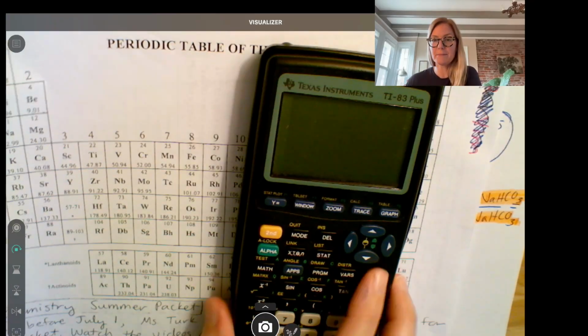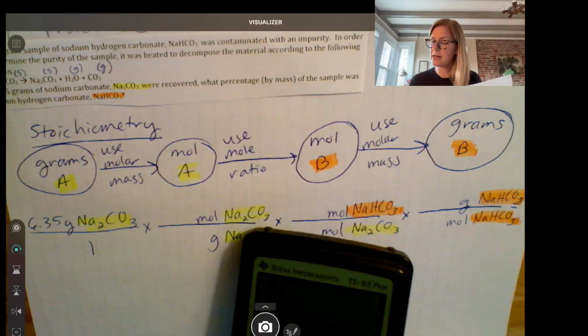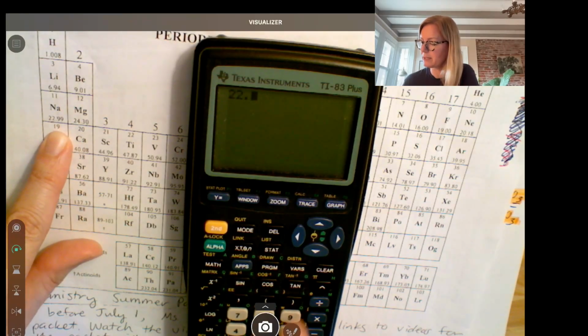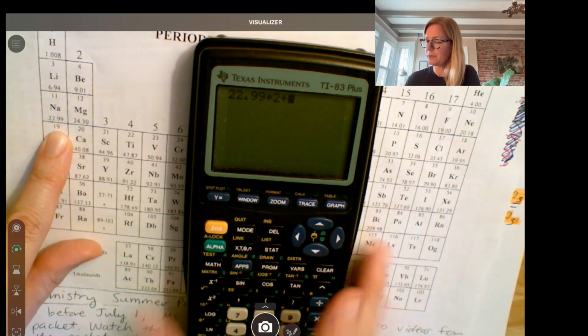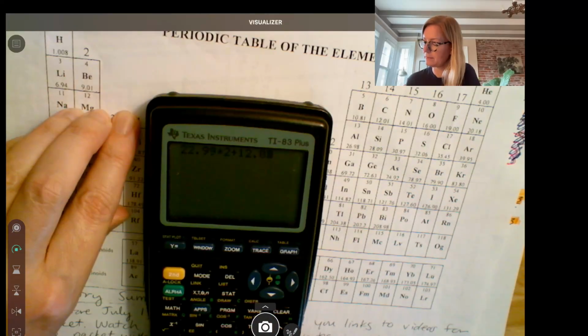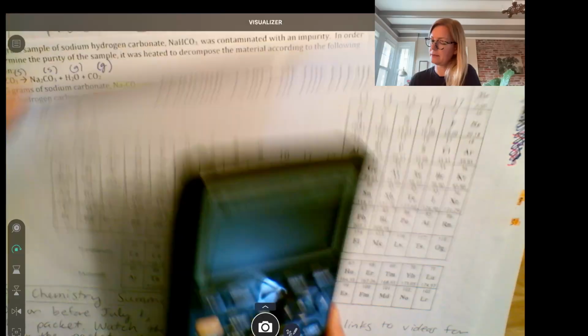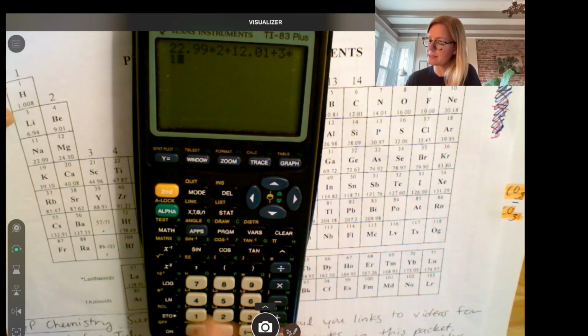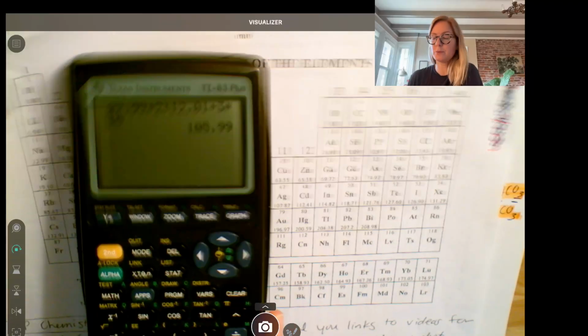So we're going to add up the mass of 2 Na's, 1 C, and 3 O's. Na's right here, so we'll do 22.99 times 2, plus C, which is 12.01, plus 3 times the mass of oxygen, which is 16. You get 105.99.